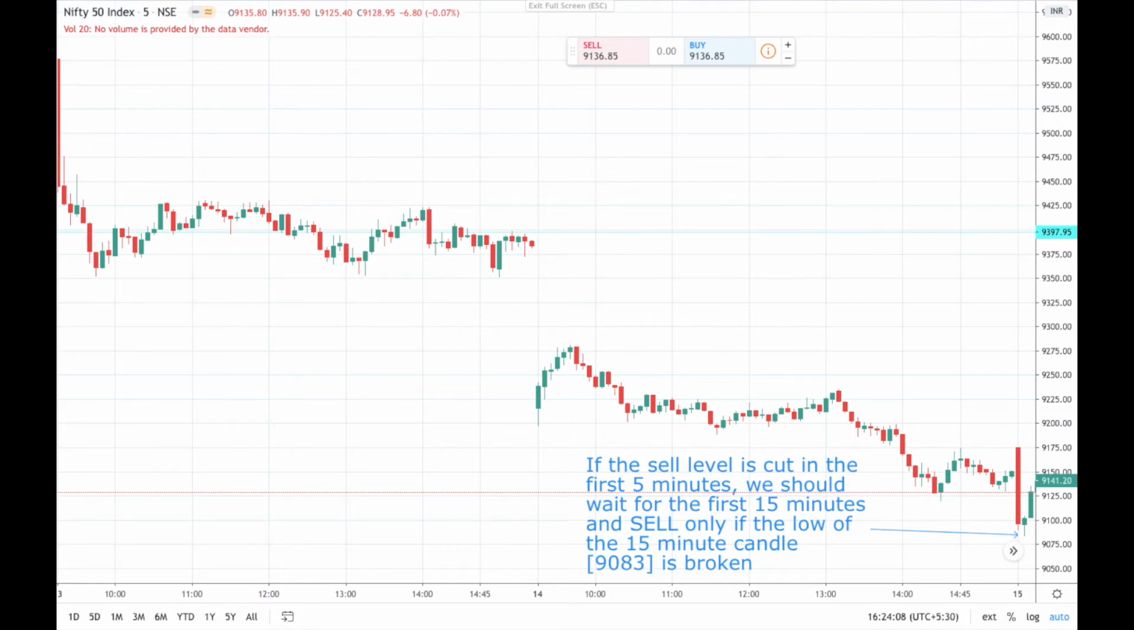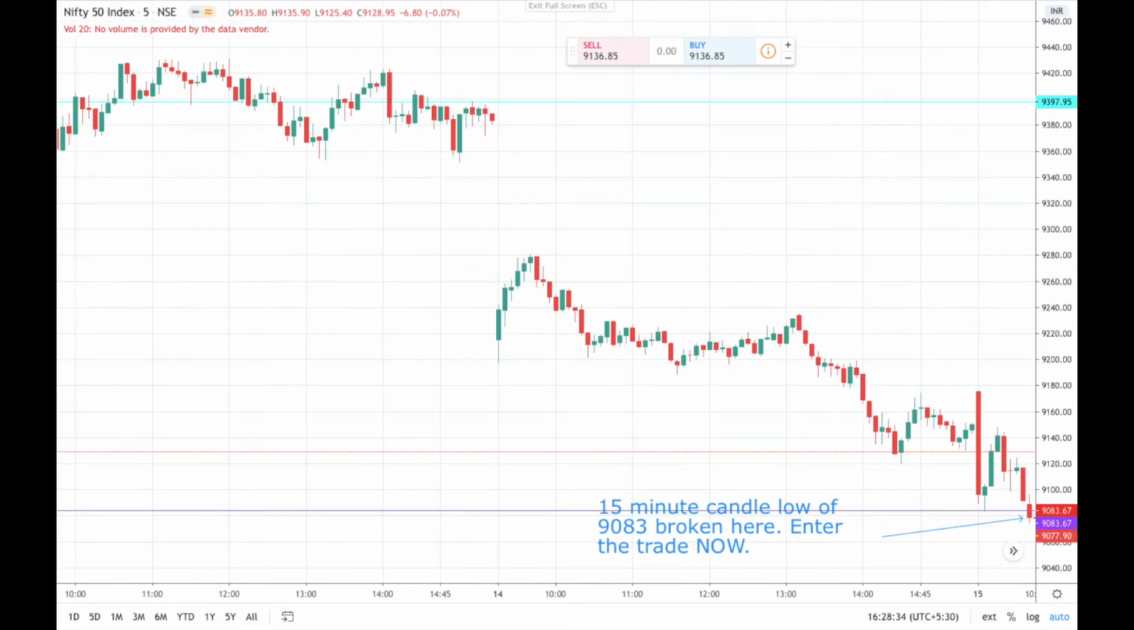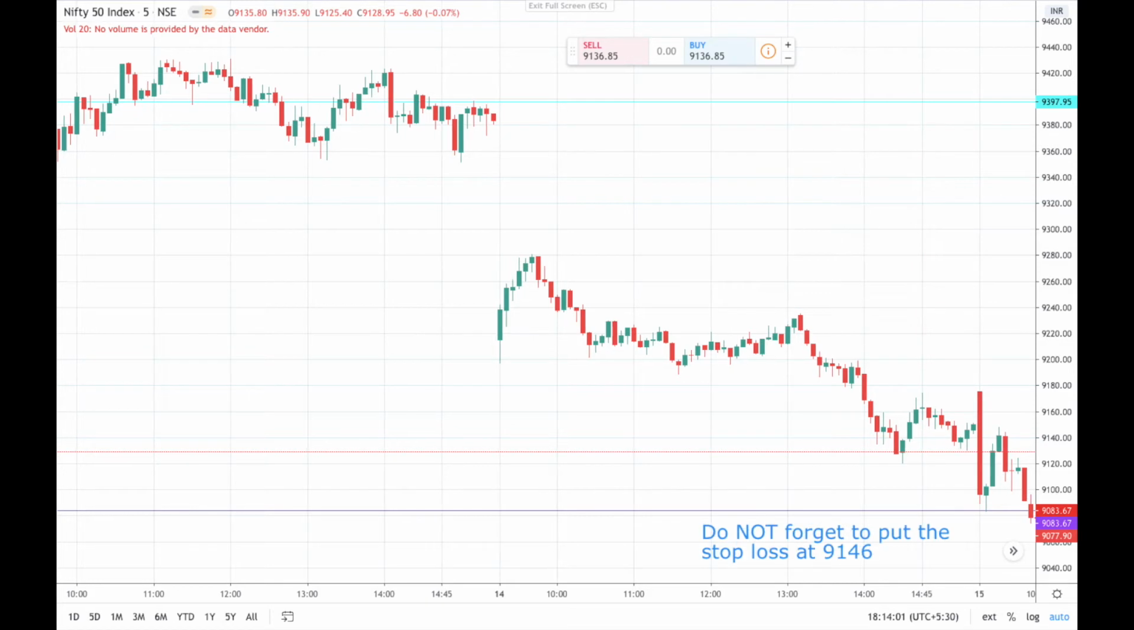The 15-minute candle is formed now. We know the low of the 15-minute candle is 9083. Now see here, the low of the 15-minute candle is broken. We will have to enter the trade now. We enter into the trade. Now what is the next step?